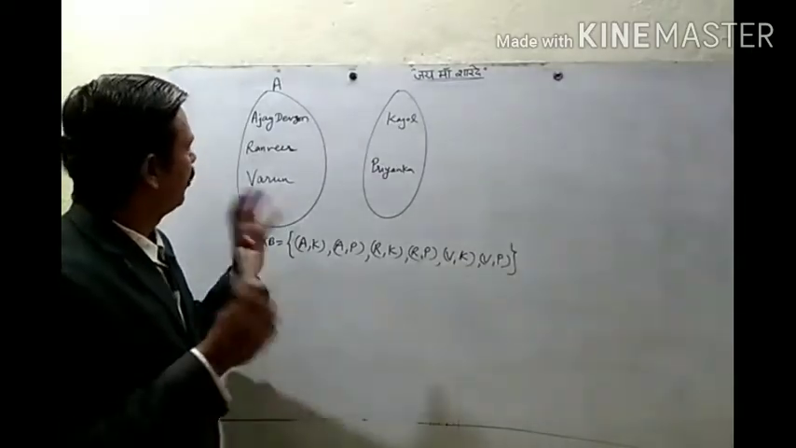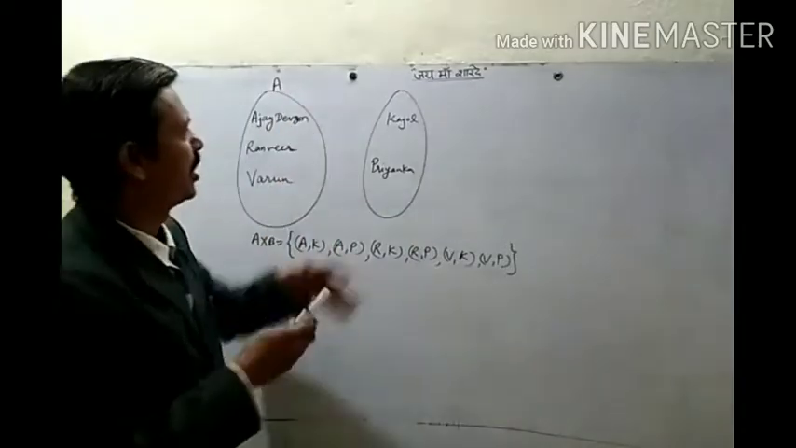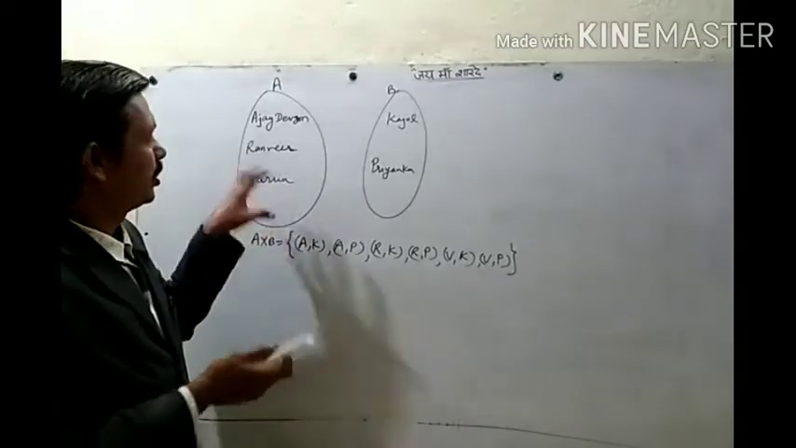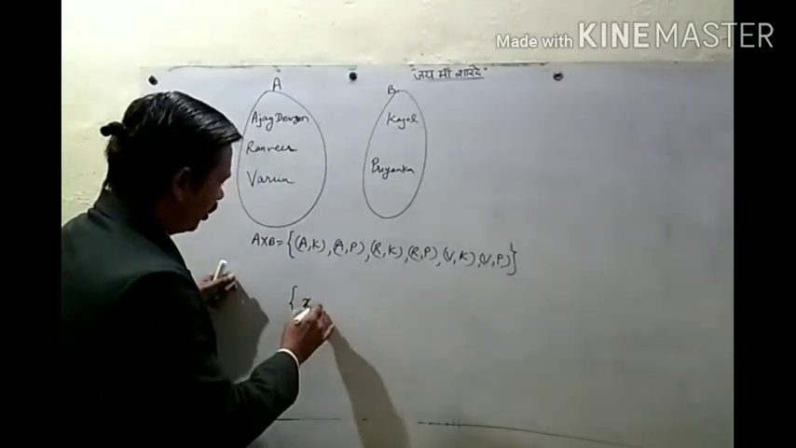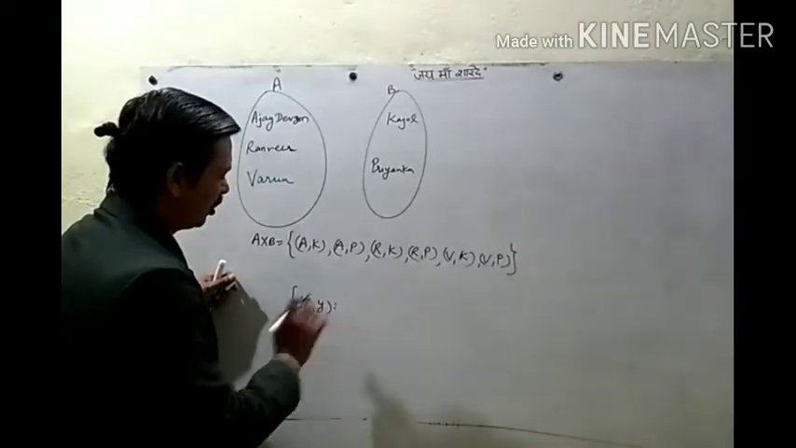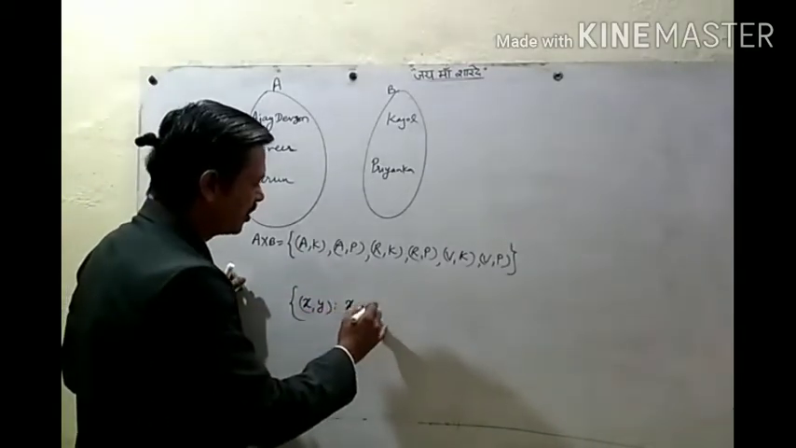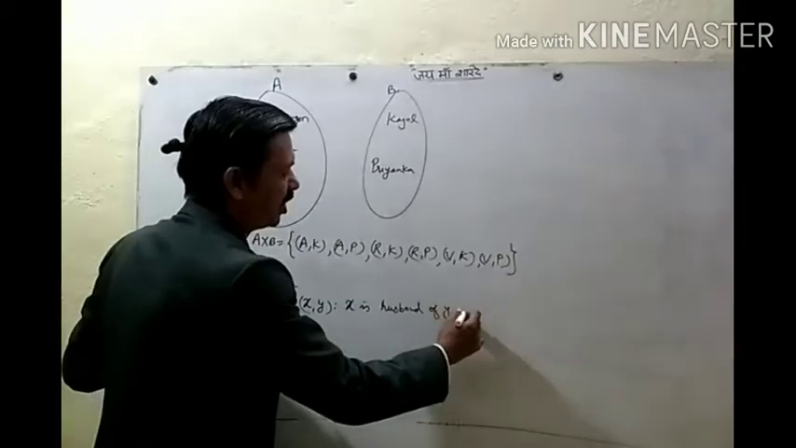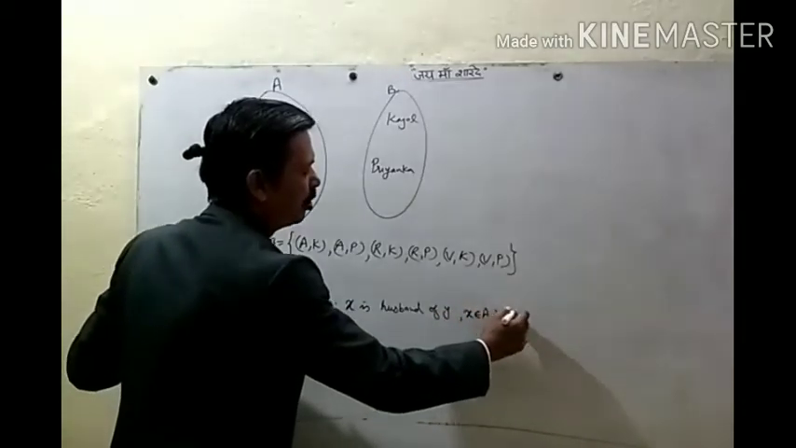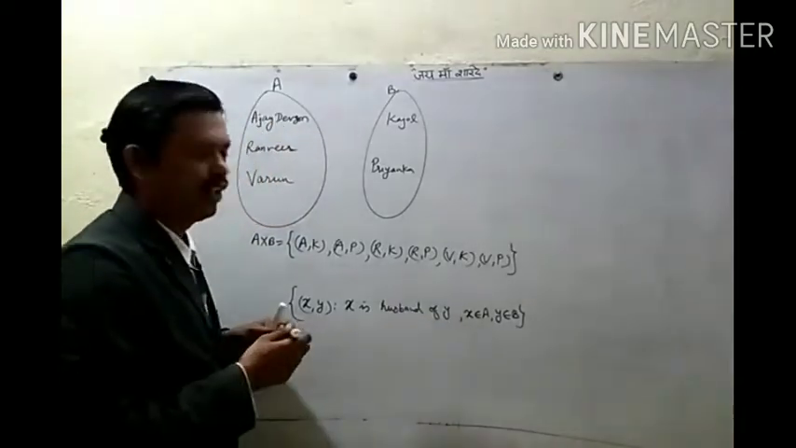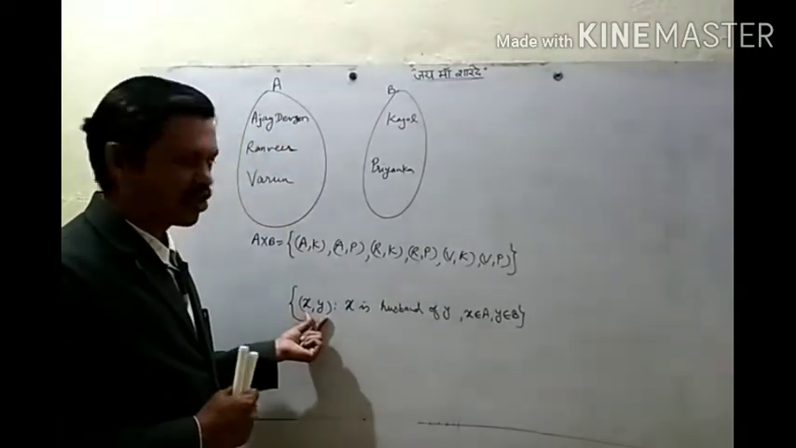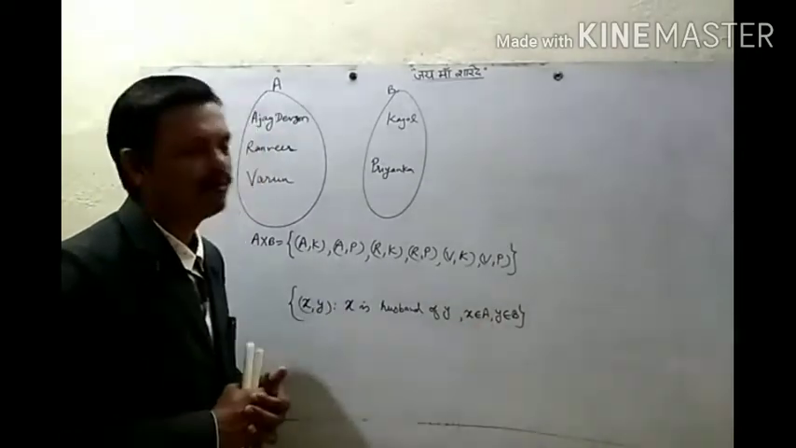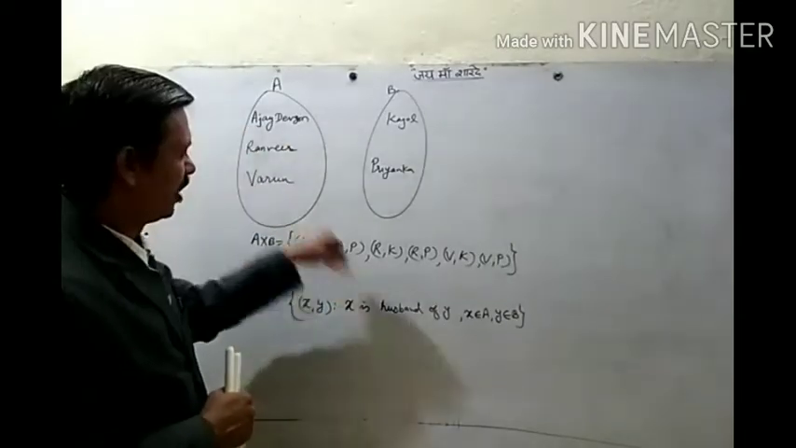Now if I define one relation from the set A to set B, set of all ordered pairs (x, y) where x is husband of y, where x belongs to A and y belongs to B. So x should be in this set and y should be in this set.